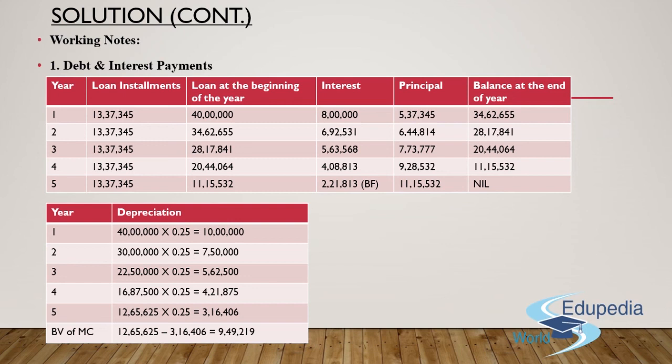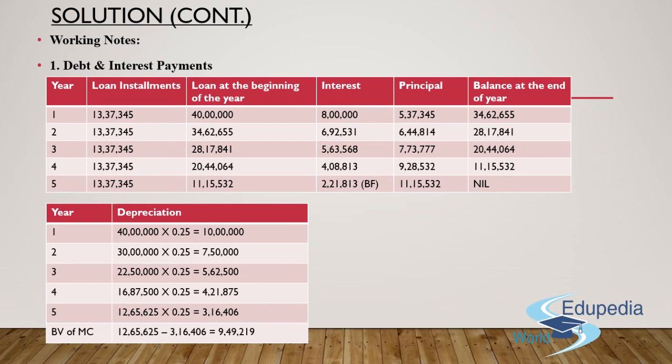Once you pay off this principal of 5,37,000 out of the loan of 40 lakh rupees available at the beginning of the year, you are left with the balance at the end of the year, the remaining principal outstanding, as 34,62,655 rupees. Now you'll have to charge the interest of 20% on this figure, 34,62,655 rupees.